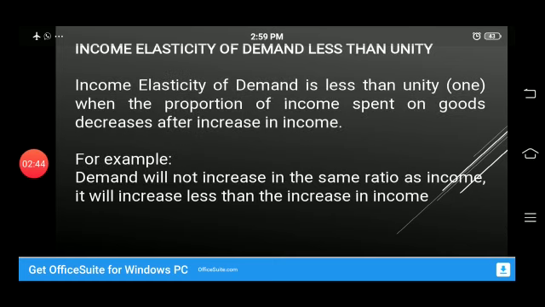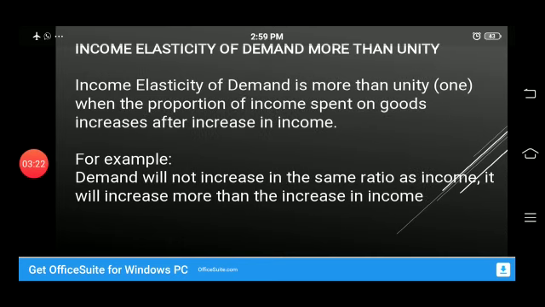Income elasticity of demand less than unity. Income elasticity of demand is less than unity when the proportion of income spent on goods decreases after an increase in income. For example, demand will not increase in the same ratio as the income. It will increase less than the increase in income. Let's suppose your income has increased by 50%, but the demand for the particular product has only increased by 20%. That is income elasticity of demand less than 1.